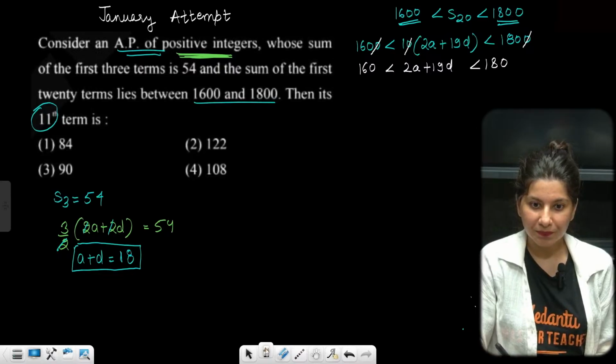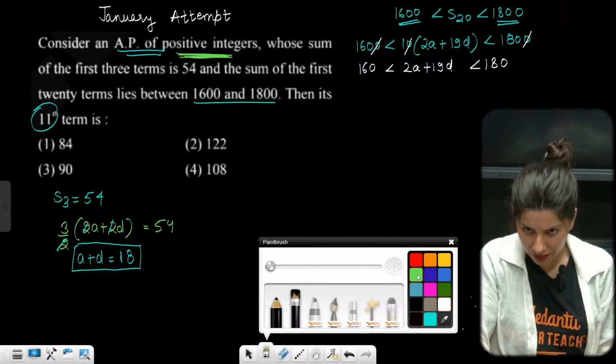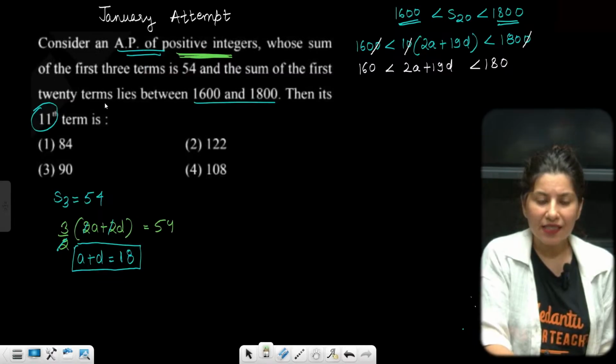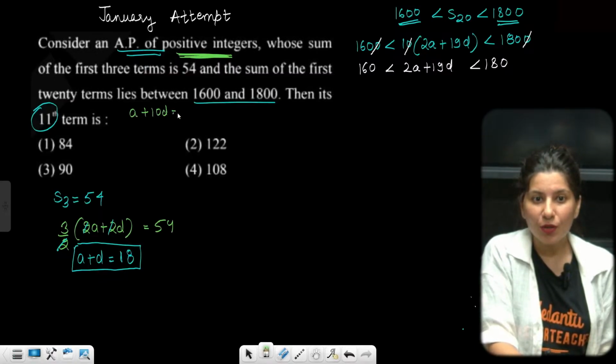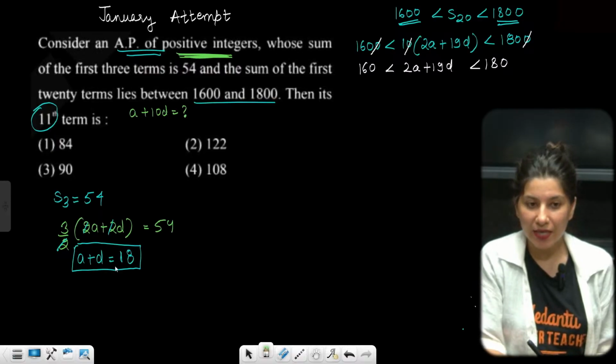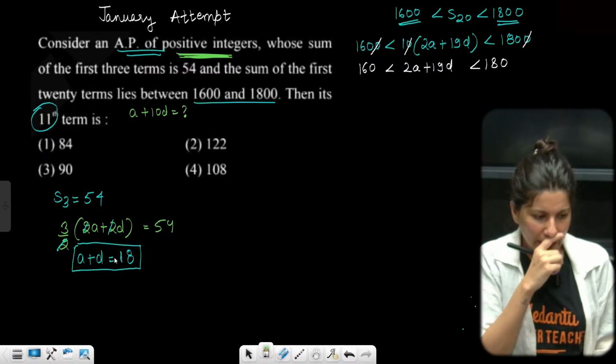Okay. And you know what? One more thing. What do you want? You want the 11th term. That means A plus 10D is what you want. A plus 10D. See, A plus D is 18. So can I do one thing?